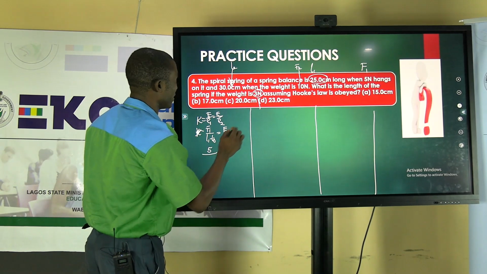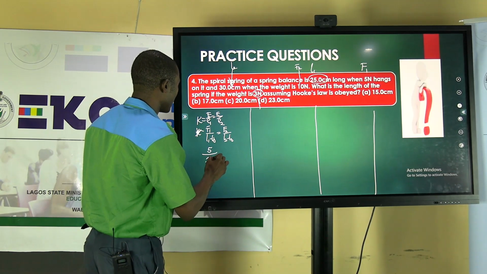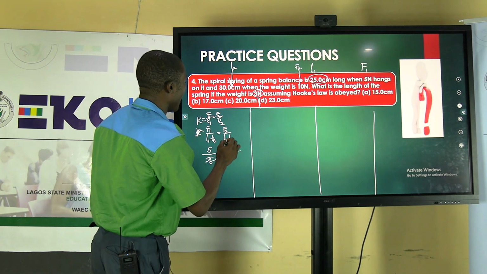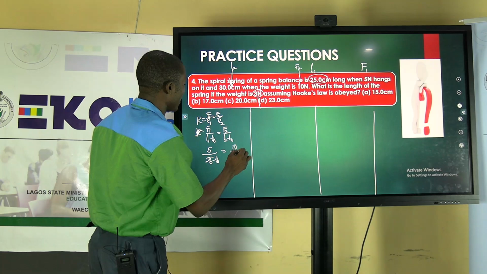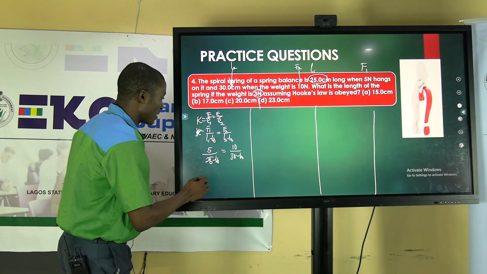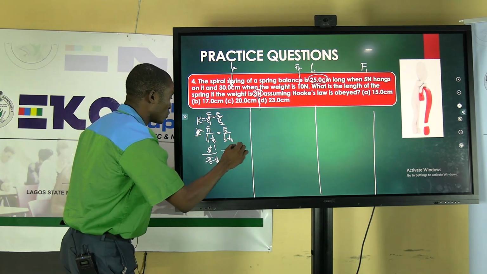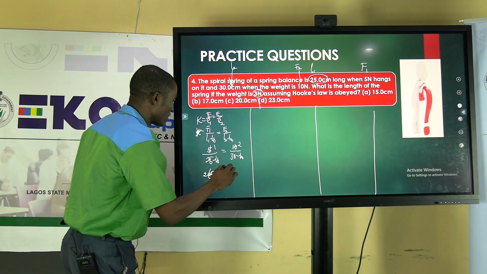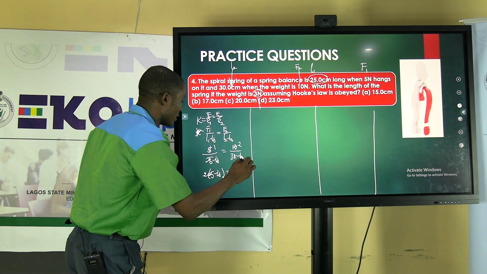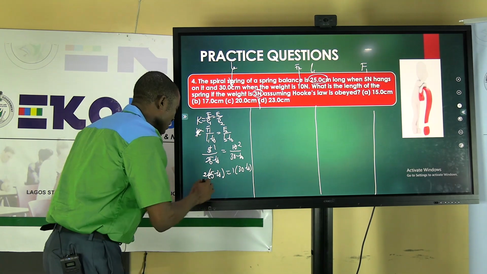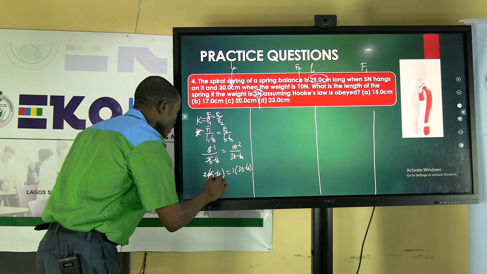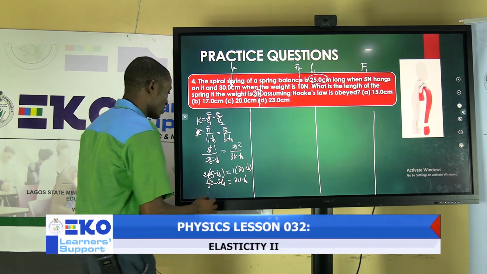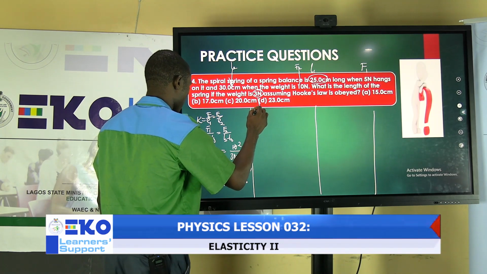L1 is given as 25 minus L0, which equals F2. F2 is 10 over L2, which is 30 minus L0. So from here, 5 here 1, 5 here 2. When you cross multiply, 2 into bracket of 25 minus L0 equals 1 into bracket of 30 minus L0. So when you do this, you're going to have 50 minus 2L0 equals 30 minus L0.